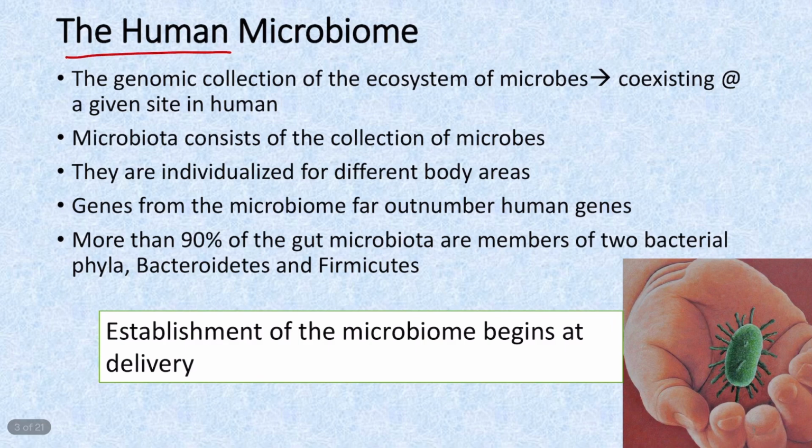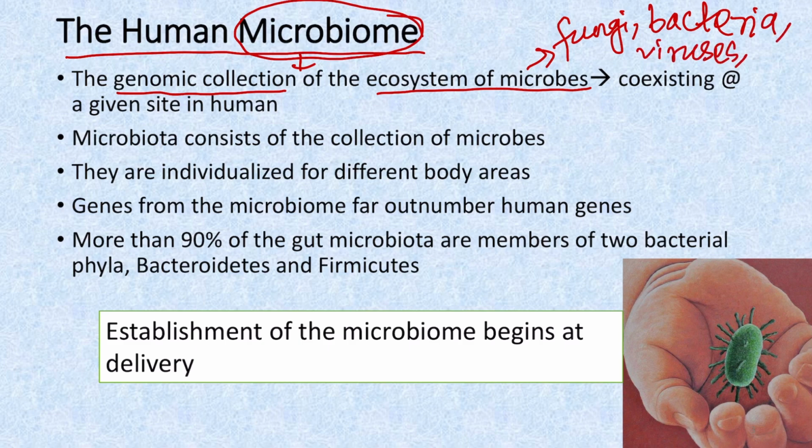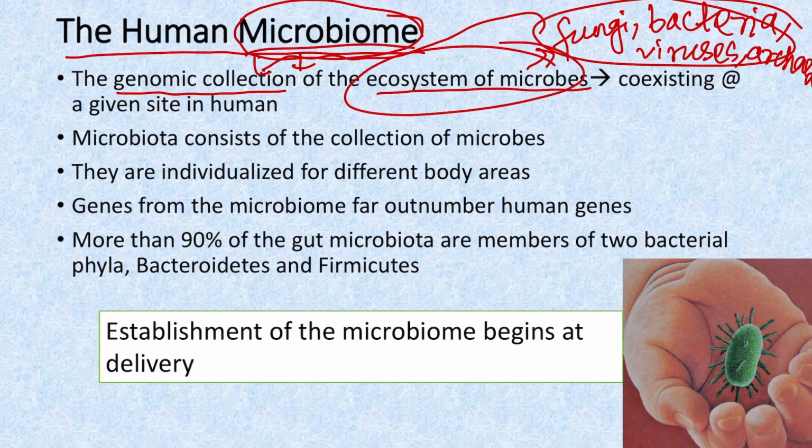Coming to the first slide, that is the human microbiome. So what do we mean by the word microbiome? Microbiome is basically a genomic collection of an ecosystem of microbes. These microbes include fungi, bacteria, viruses and several archaea. All these together and their genomic material, that is the DNA and RNA, comprise the microbiome, and these microbes are usually present at a particular site in the human. So this is what is called the microbiome.